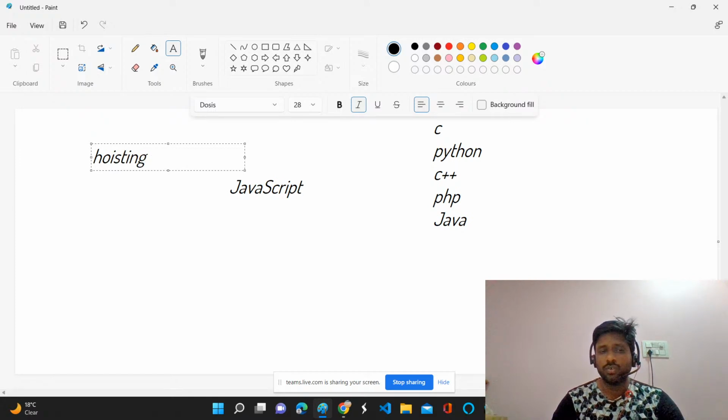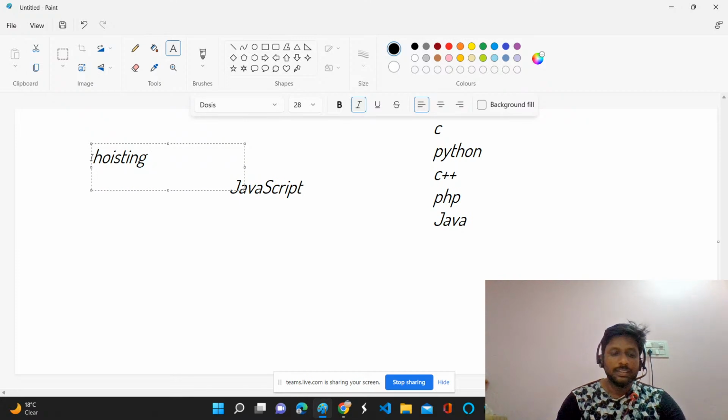The first thing: hoisting. If you're already a JavaScript developer, or if you already learned JavaScript, and you don't know what hoisting is, that means you don't know JavaScript.